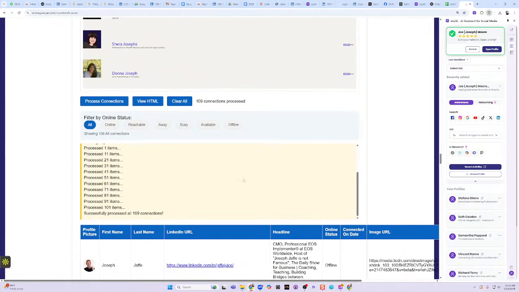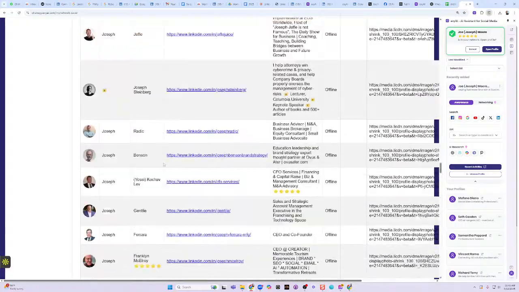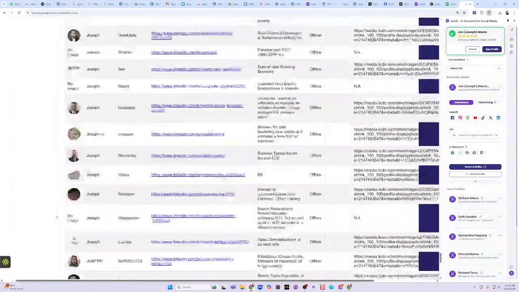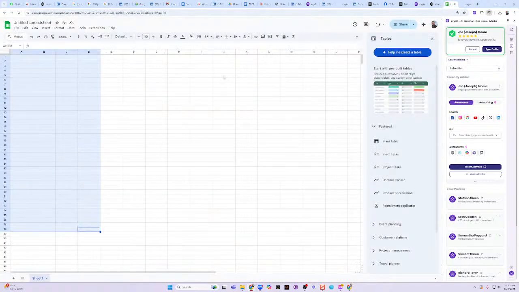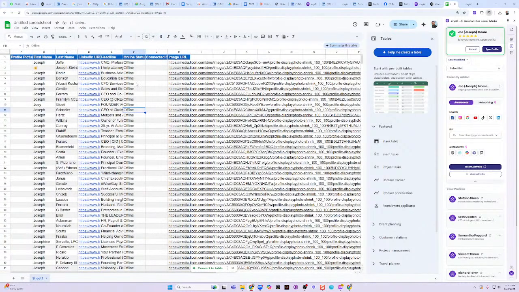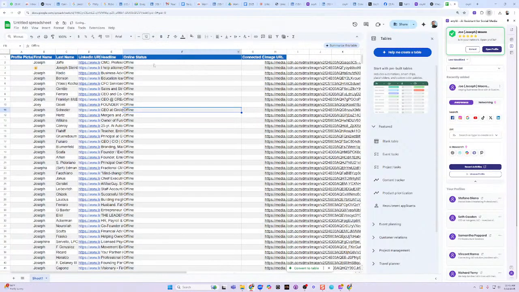I'm going to do the same thing with my network saver, and I'm going to do process connections. I can see the ones that are currently online or the ones that are busy or away. So I'm just going to do the ones that are offline. Let's see, is there a busy? No, away, available, offline. Okay, so there's 109 that are offline. I'm definitely not going to do the ones that are online and remove them, but I would remove these. And as you can see, I'm going to paste these in here. And these are all the people that are offline right now.